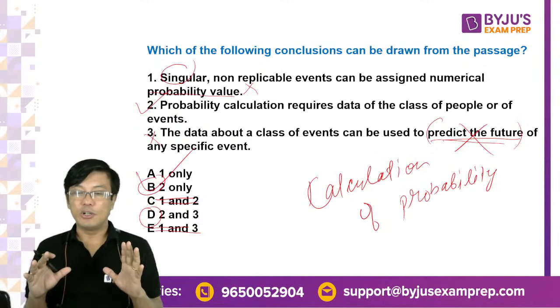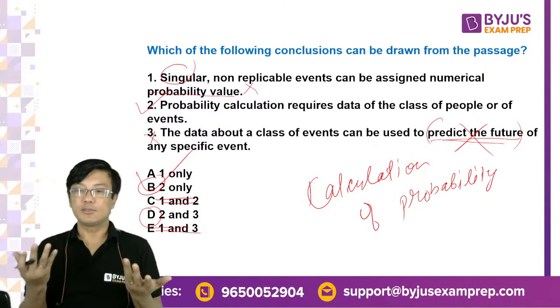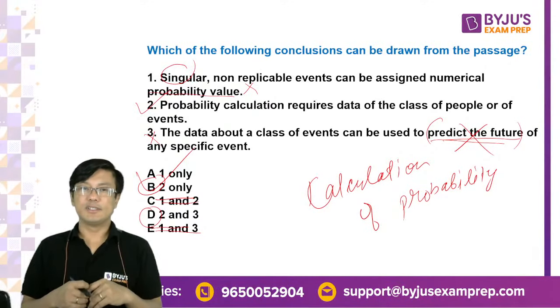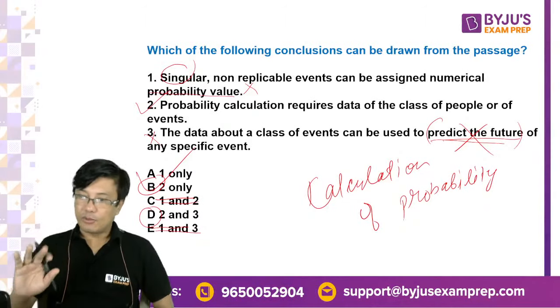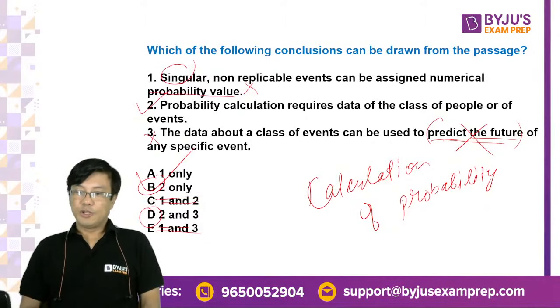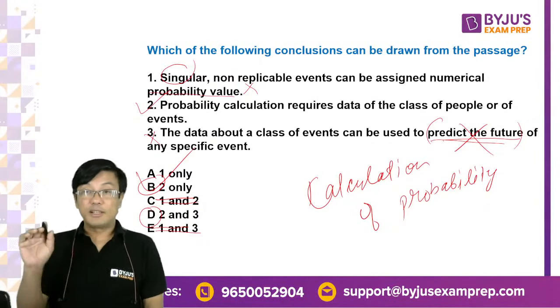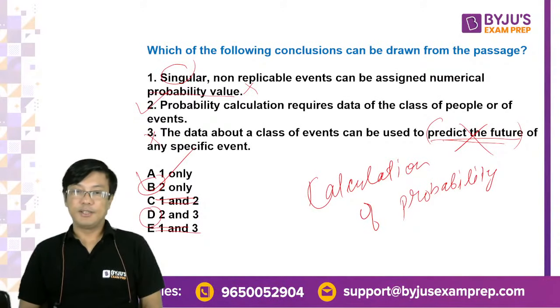सबको समझ में आया हो? All understood, I think. All clear? So these are questions. Everybody is clear? Now, if it is all clear, so we are calculating probability, not predicting the future. Everybody understood it? Right. Okay.